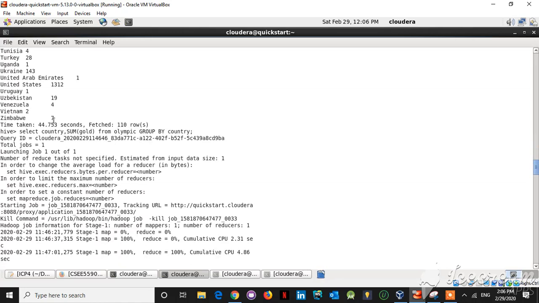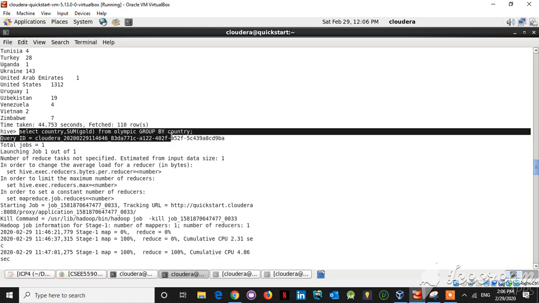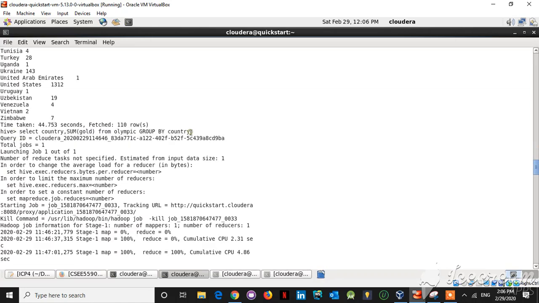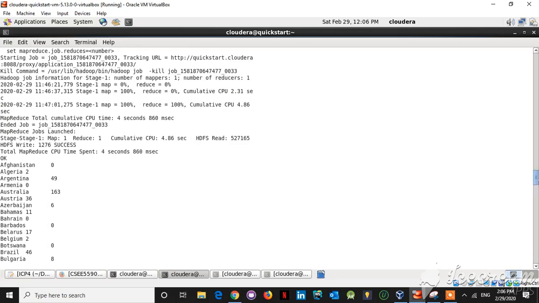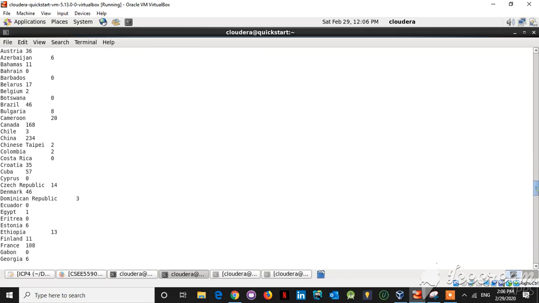And in the next query, we are finding out the number of gold medals received by each country. And here is the output.